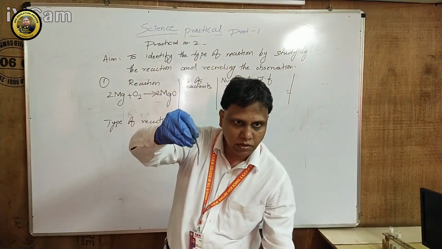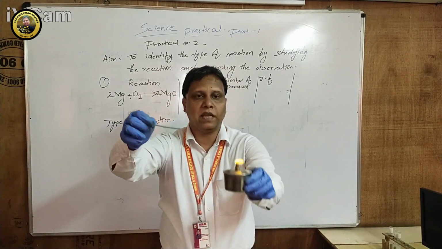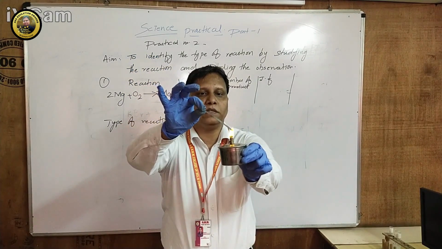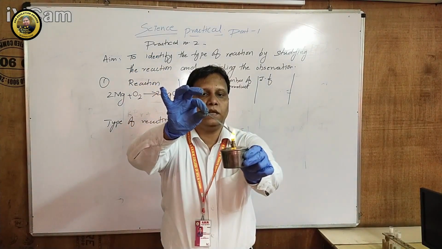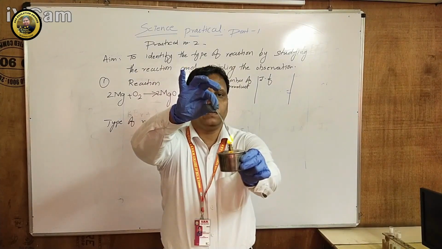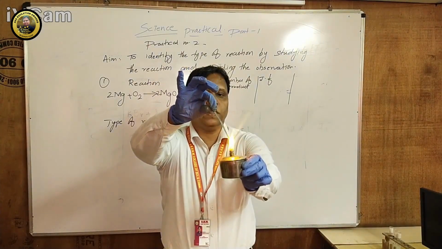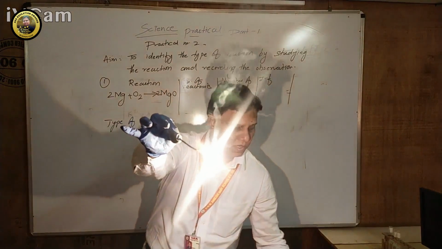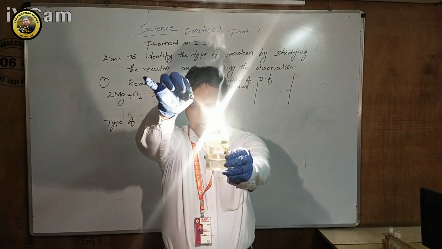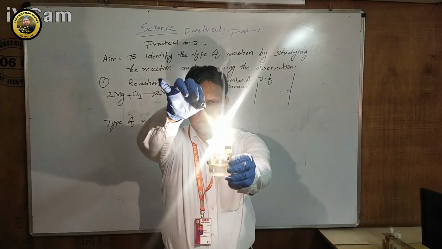So what I have to do here, I am just burning the magnesium ribbon. This is the burner flame and I am burning the magnesium ribbon. So you can see that. Is any kind of spark available? I just burn it. You can see that, student, it is burned. So I just put the water here. You can see that it is burned.